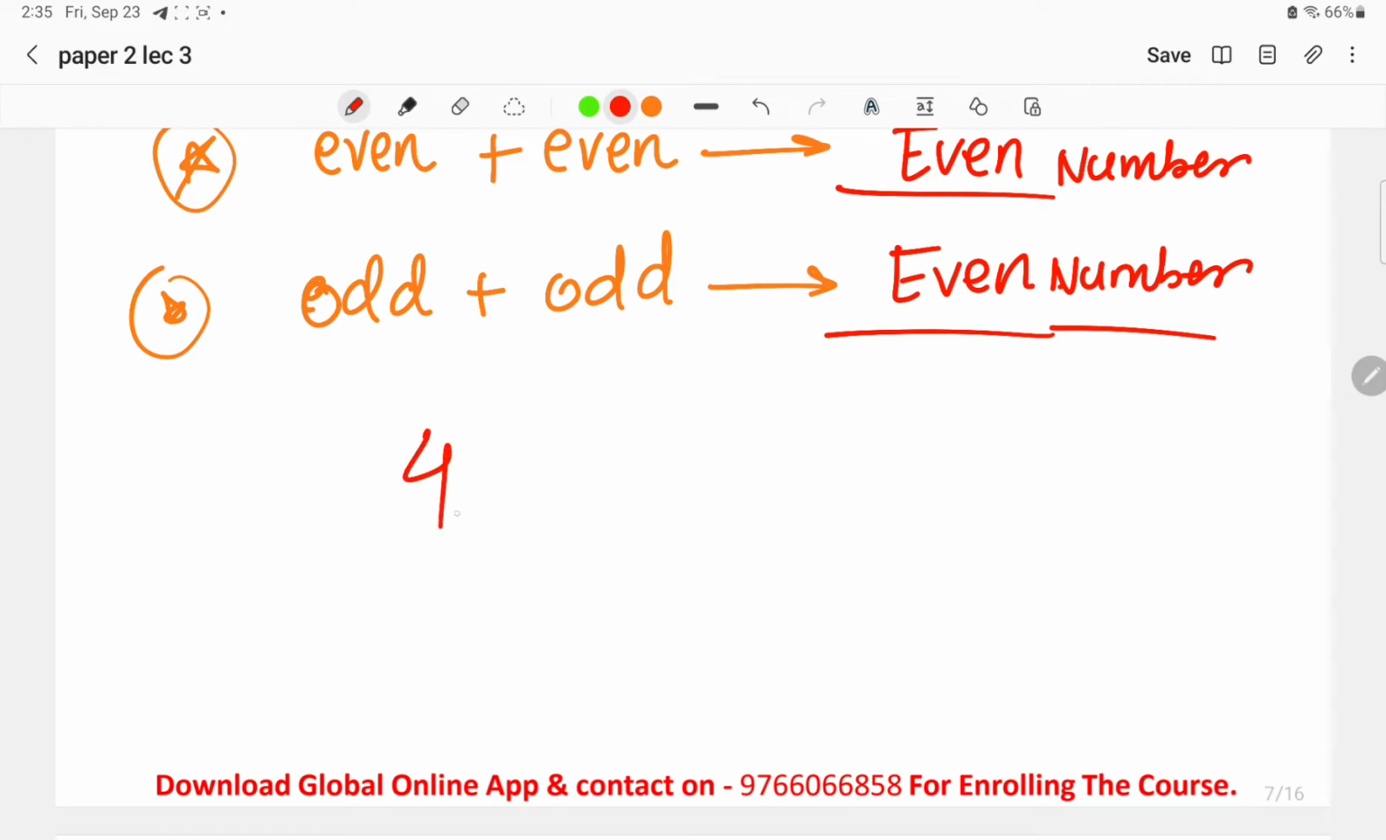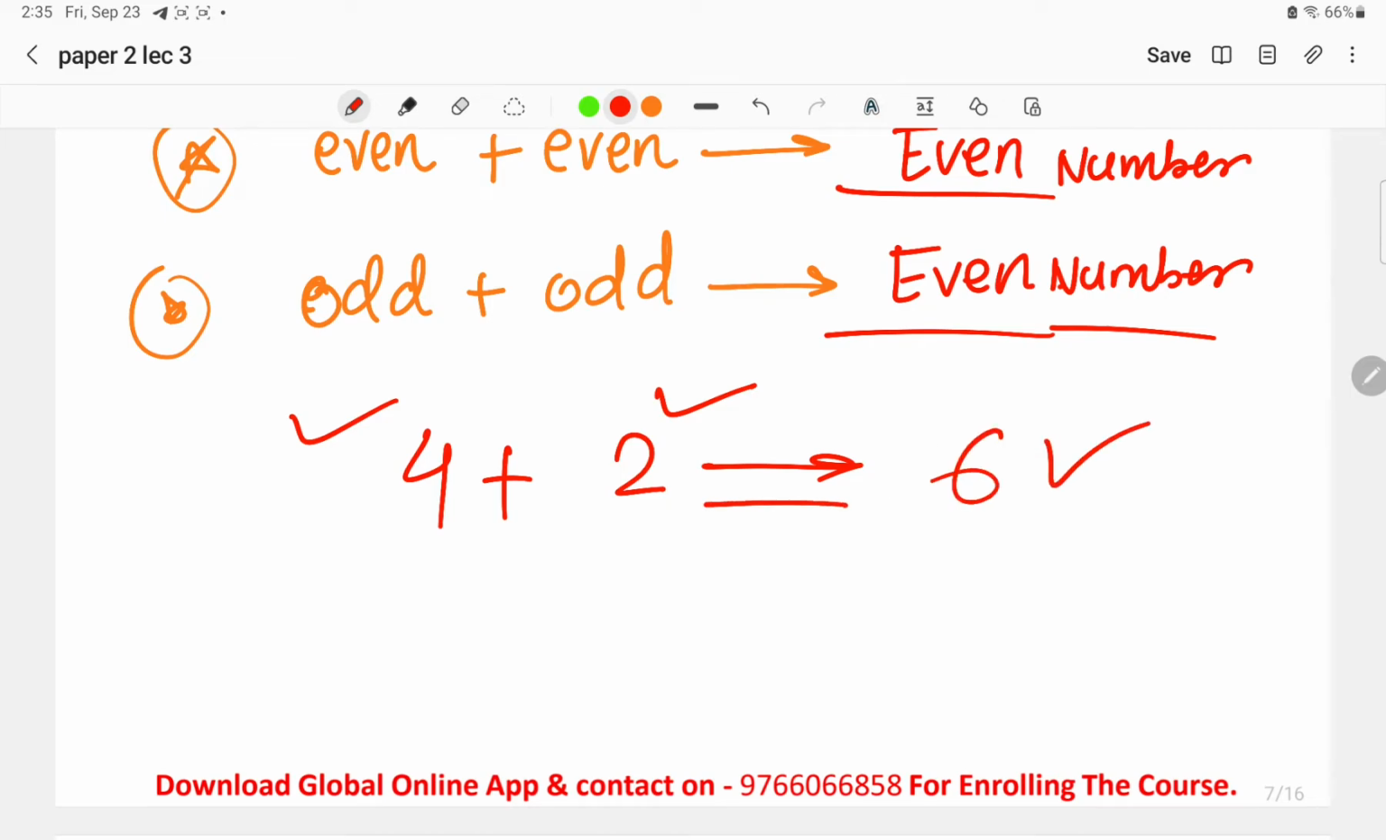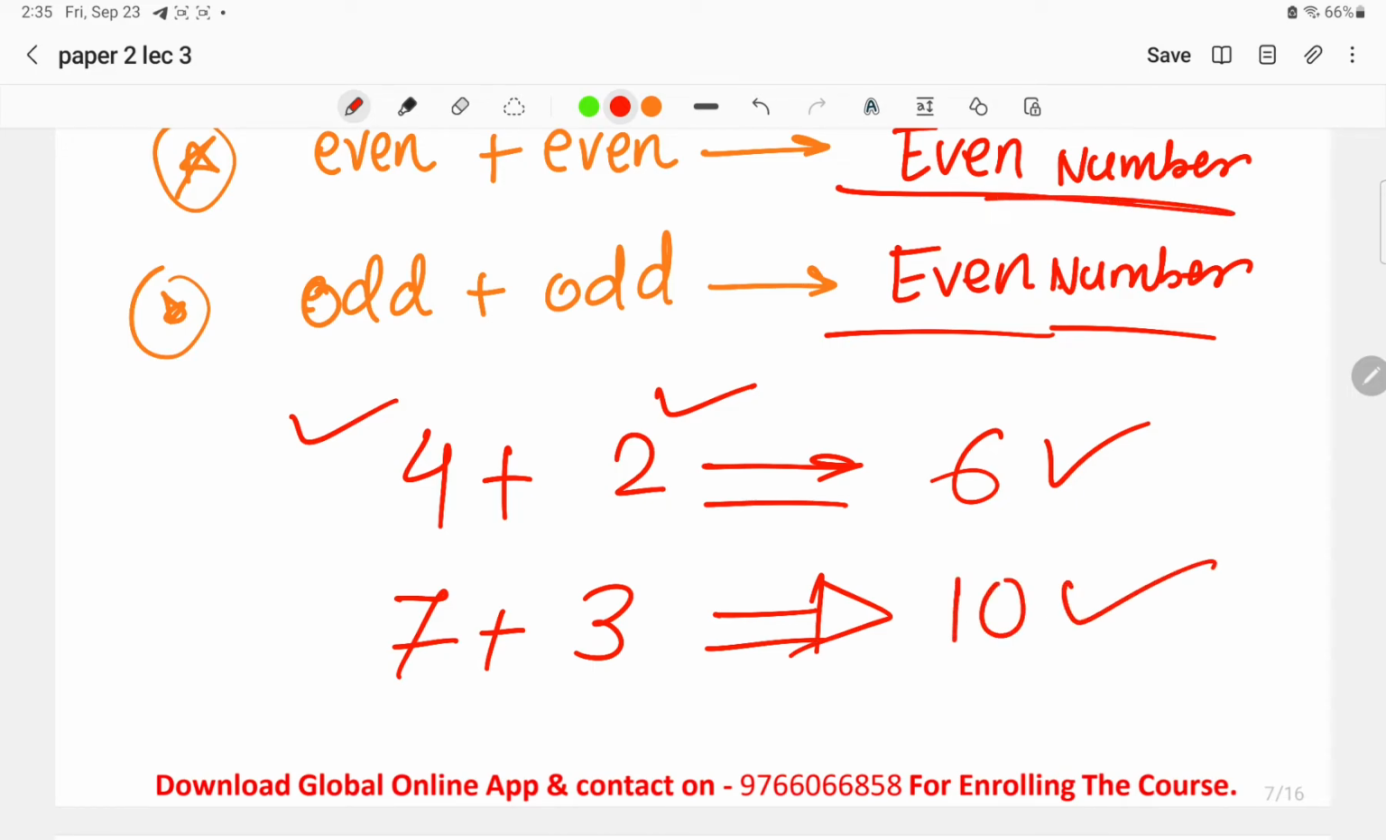For example, 4 plus 2: 4 is even, 2 is even. The answer here is 6, which is an even number. Now adding two odd numbers, for example, 7 plus 3. If we do that, what do we get? 10. 10 is an even number. So whenever we add two different odd numbers, we get an even number. This was the topic.